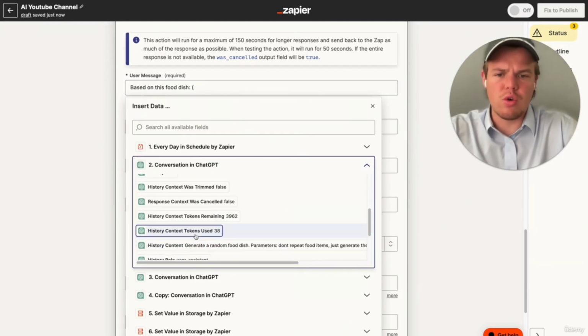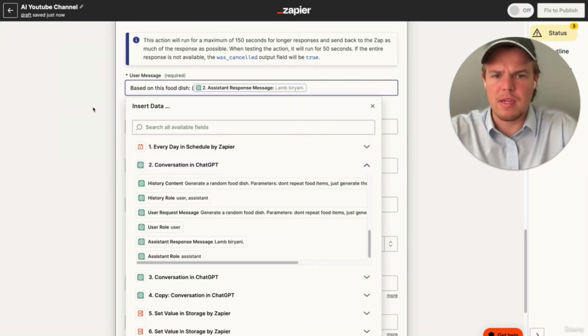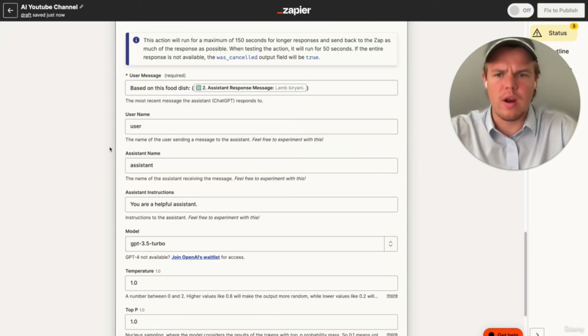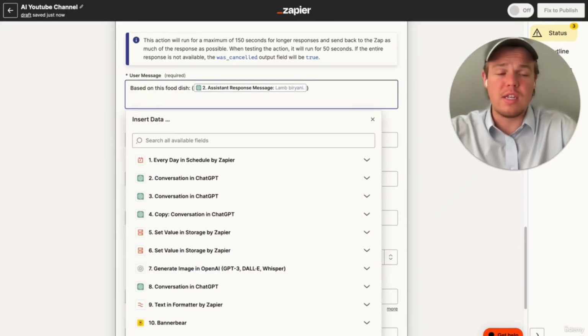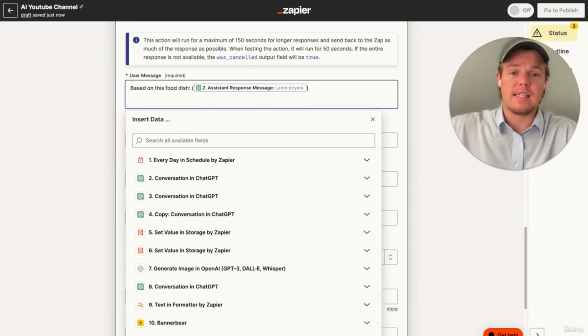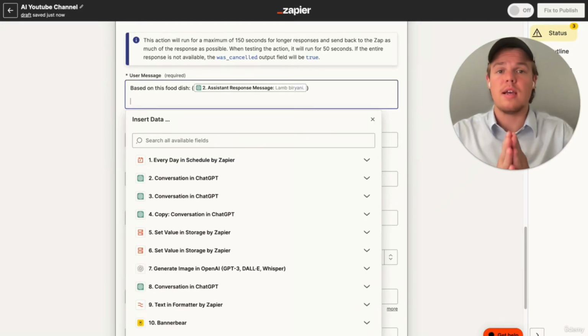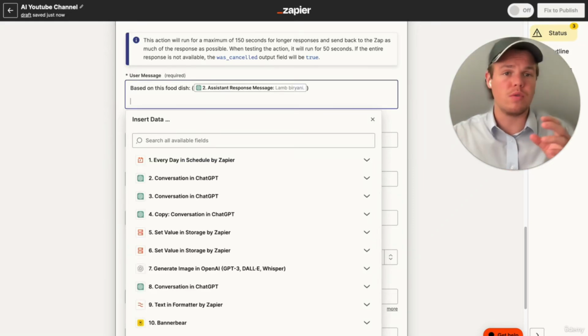And that's why I showed you earlier in this video why that very first ChatGPT block is so fundamental. So whatever niche you're in or whatever avenue you're going down, you're typically going to be referencing that first block for everything else, because that sets the tone of what the topic of the video is. So typically you want to make sure that first block is very general, very concise, and straight to the point, so you don't find yourself going off track, or it isn't in the flow of what a video should be from start to finish.